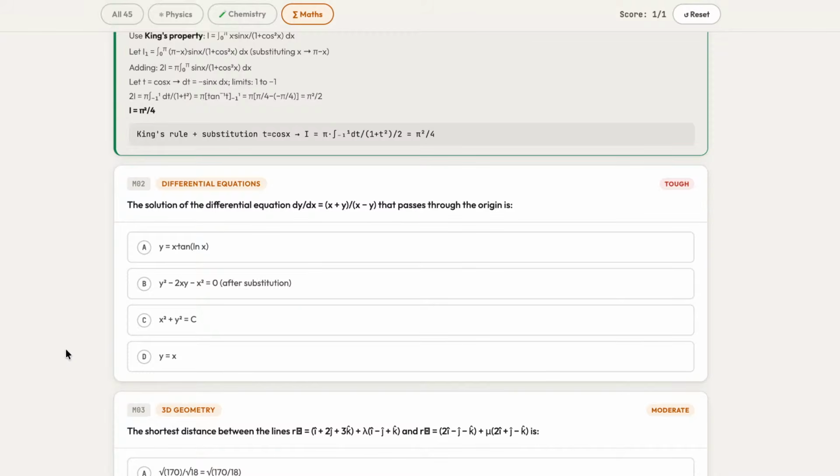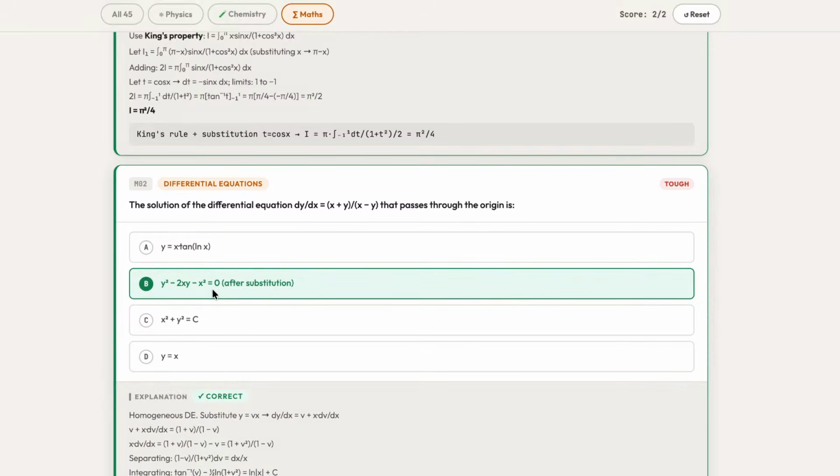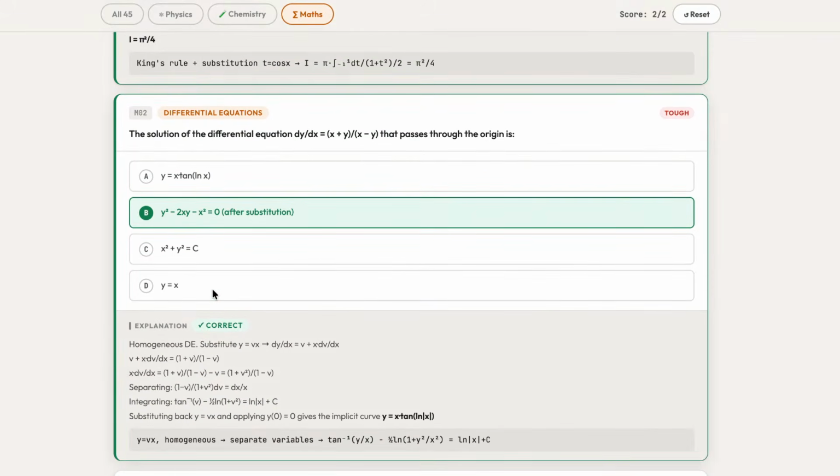Any guesses, guys? What will be the right answer for the second question? So for the second question, differential equation, the correct answer is B. I'm giving you sufficient time to solve the question, so make sure you are able to answer it.